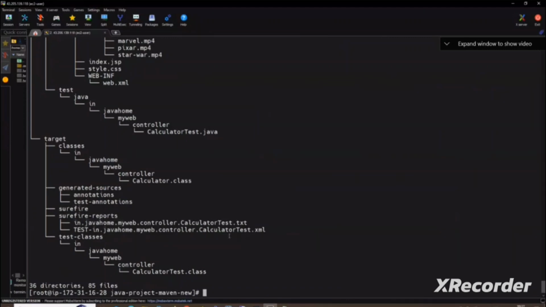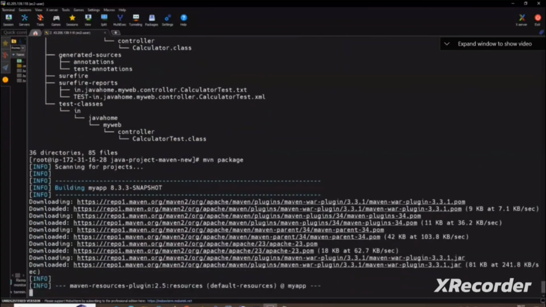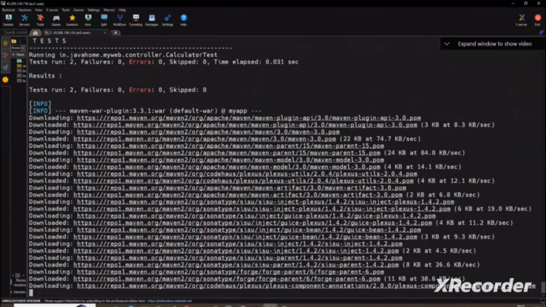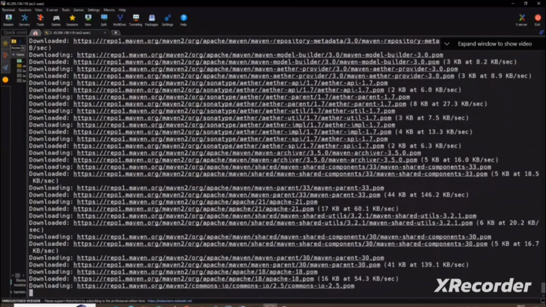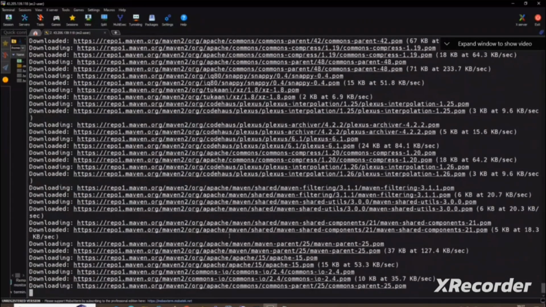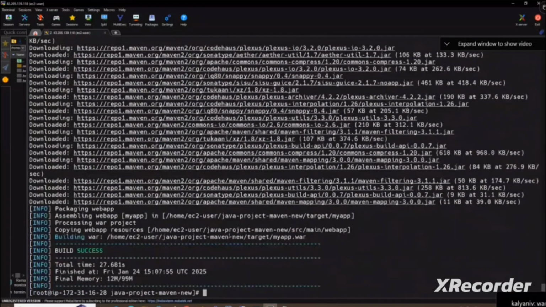What's the next command? Maven package. So what does Maven package do? It will collect the entire class files and create what? The collection of class files is a war file. Fantastic. So package means it will collect the entire class files, and there's only one file actually. And do you see this here? The war file got created.